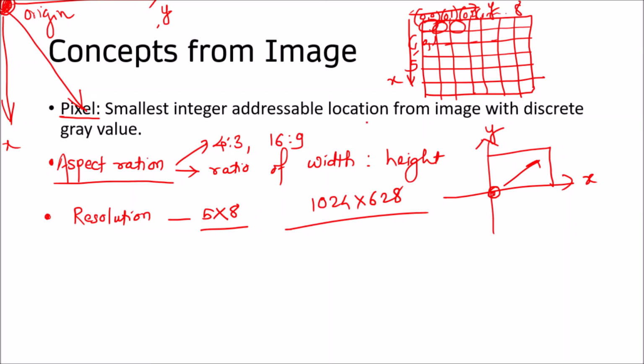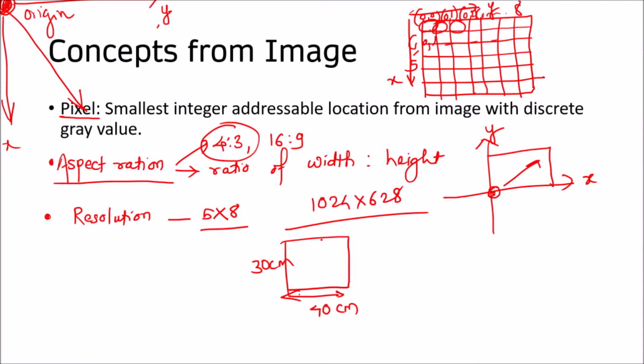Aspect ratio is related to display devices and also to images. If a display device has a 4 to 3 aspect ratio, then the length will be 4 and the height 3. This 4 to 3 means it is proportionate: if the screen has 40 centimeters of length, then it will have 30 centimeters of height.